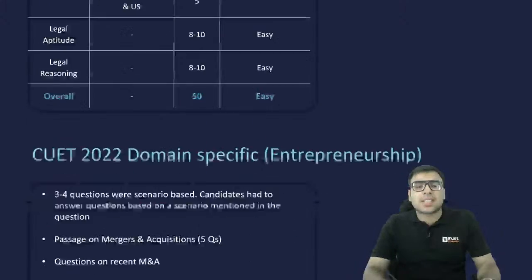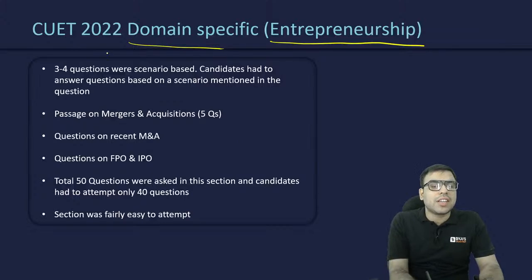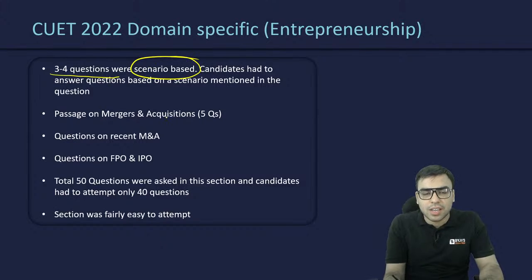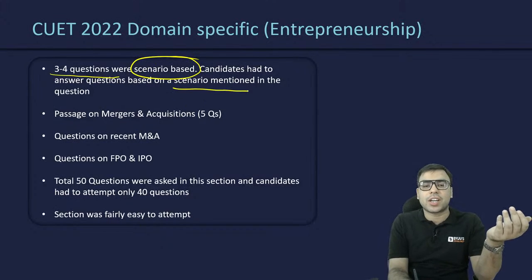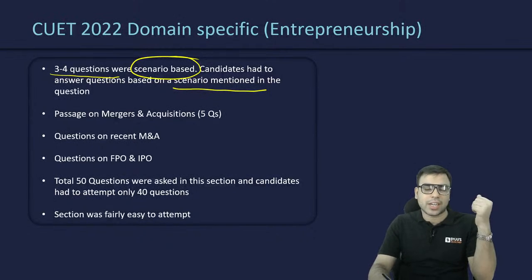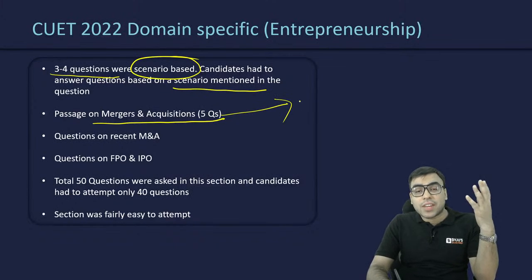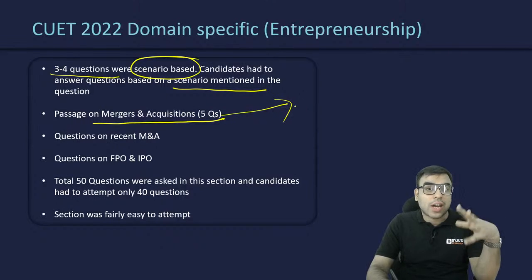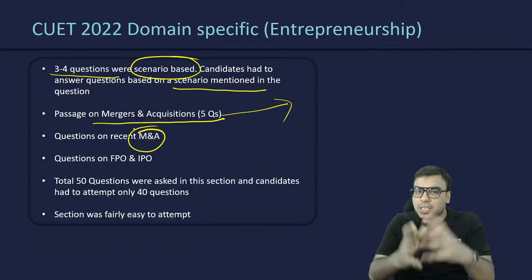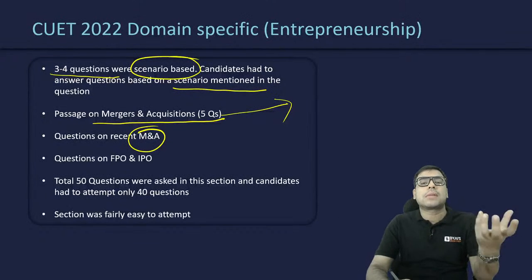Then similarly, domain specific in the entrepreneurship field. 3-4 questions were given, scenario based questions, where the candidate had to answer according to the scenario or circumstances mentioned. Then there was a passage on mergers and acquisitions. Before this, when there was BBA, DOJAT, they used to ask questions on mergers and acquisitions. Merger and acquisition means, let's say 2 companies got merged, or a company acquired or bought another company. That's called merger and acquisition.